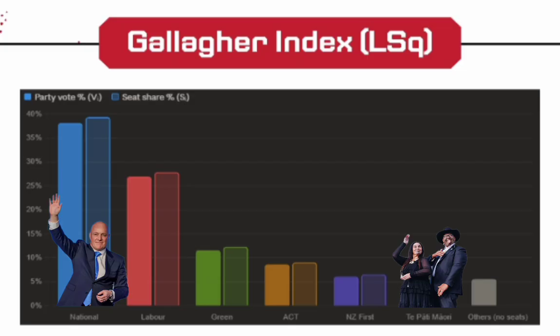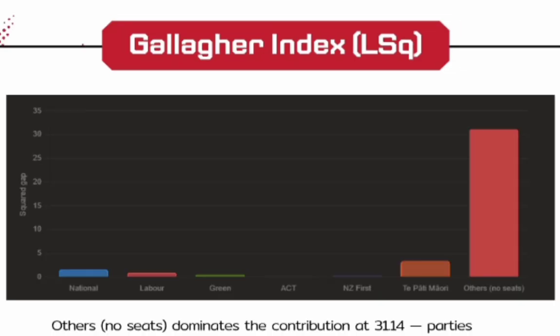Others Northeast parties show the largest gap, with 5.58% of their votes converted to 0 seats, the unavoidable cost of the 5% threshold in MMP. Gallagher index LSQ: Other Northeast dominates the contributions at 31.14. Parties below the 5% threshold collectively absorb almost all of the votes with 0 seats. This is the structural cost of having an electoral threshold.